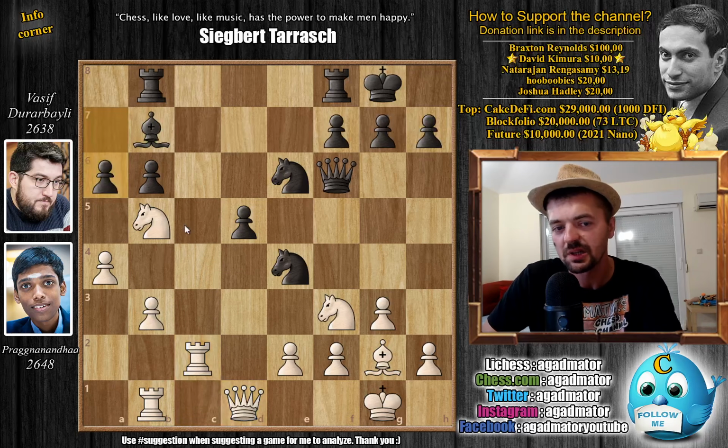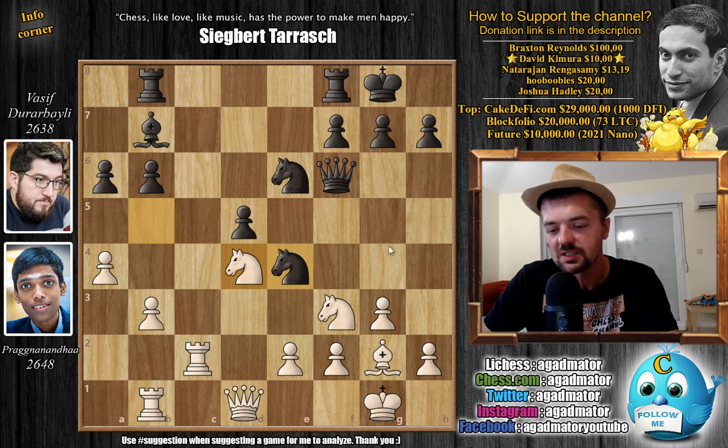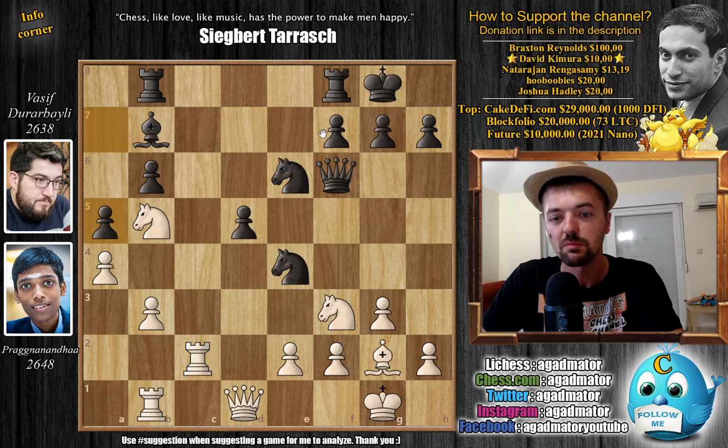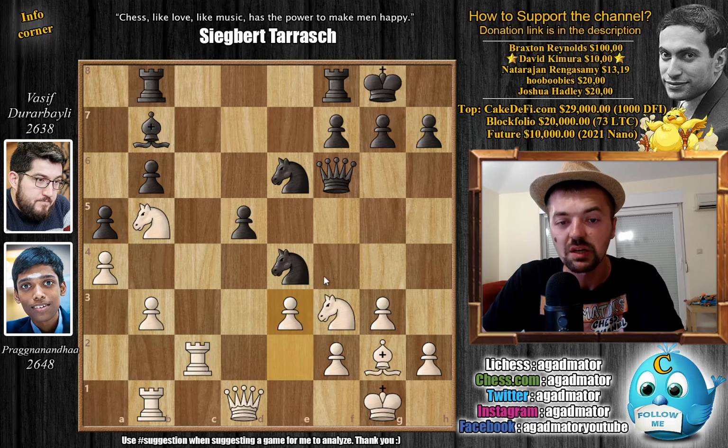The problem is, if you play a6, the knight comes to d4, the queen no longer guards the c3 square. So that's why it is not a viable option. So here just a5 by Durarbayli, and now pawn to e3.